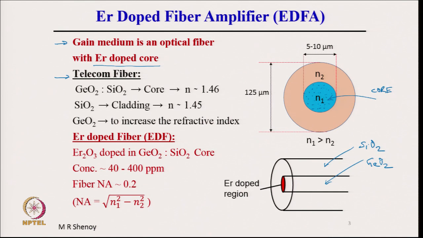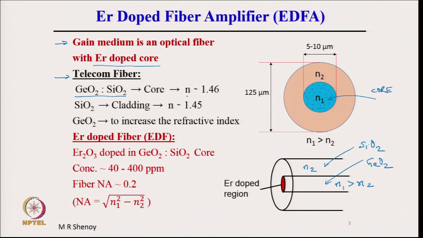That is because by doping germanium oxide, the refractive index becomes larger, n1 greater than n2. So, n2 is the cladding, which is that of pure silica. When the core is doped with germanium oxide at the time of fabrication, we can get the refractive index of the core greater than the refractive index of the cladding.